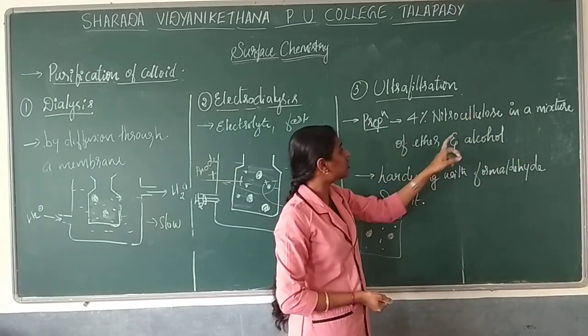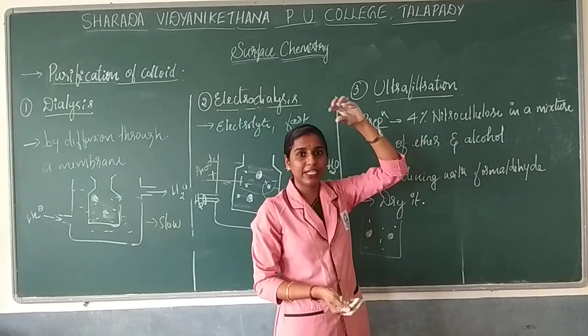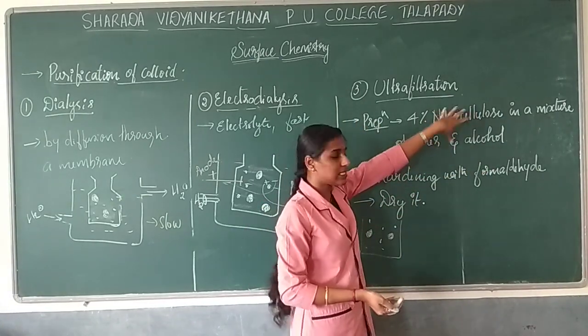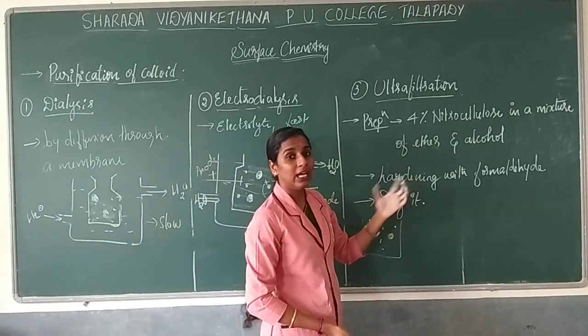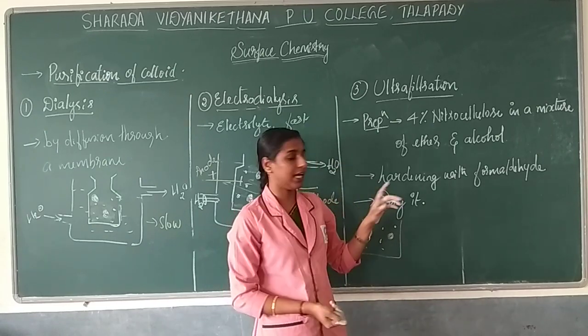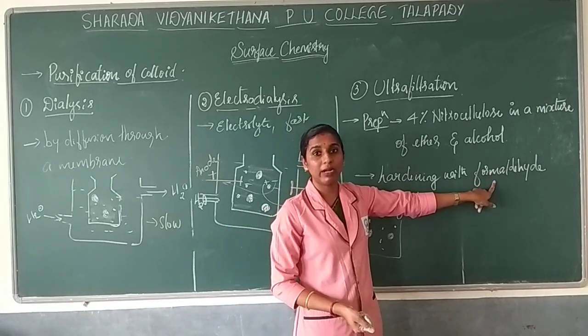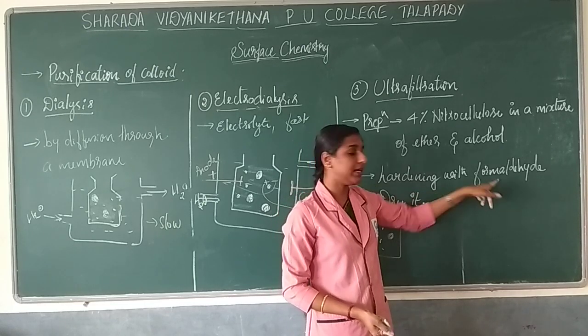This mixture should be mixed with ether and alcohol. So this is the mixture. You are going to dip your normal filter paper in this mixture. After dipping, after some time, remove it, and hardening of that filter paper will be done by using formaldehyde.